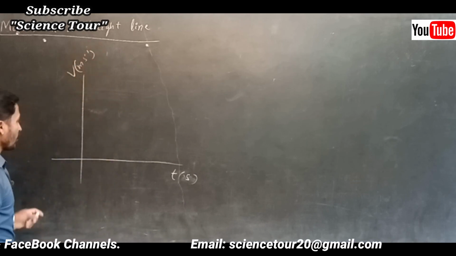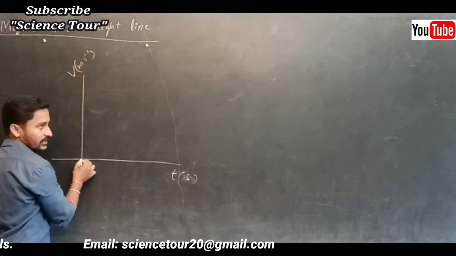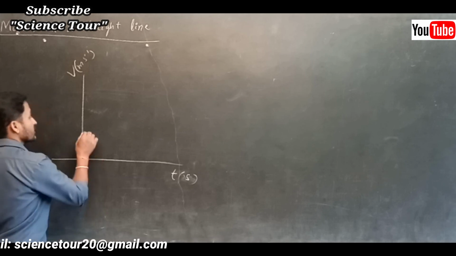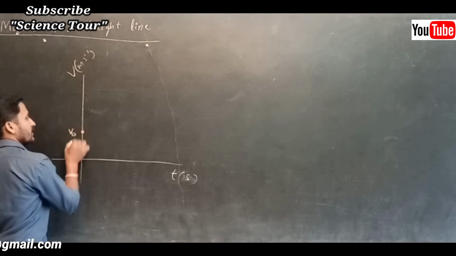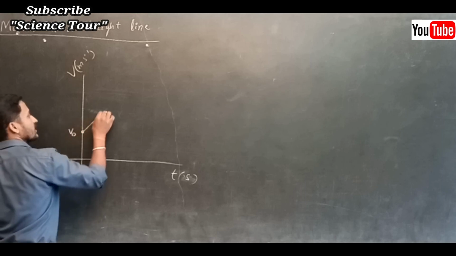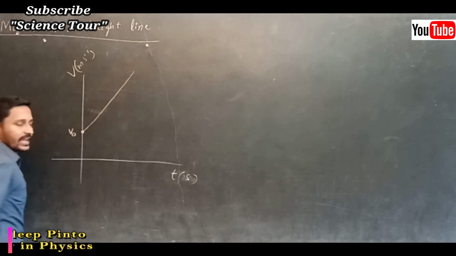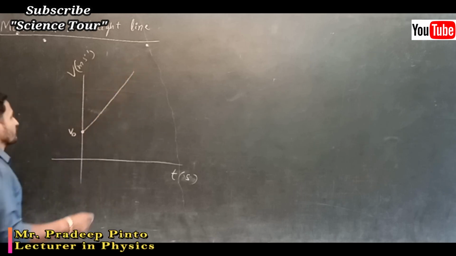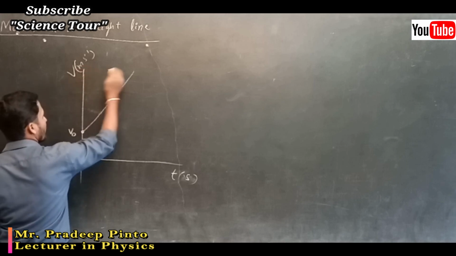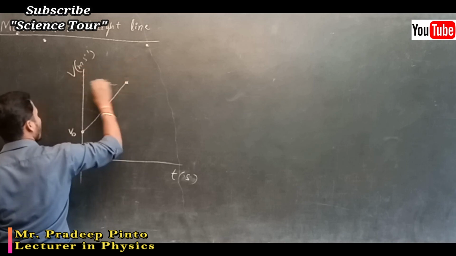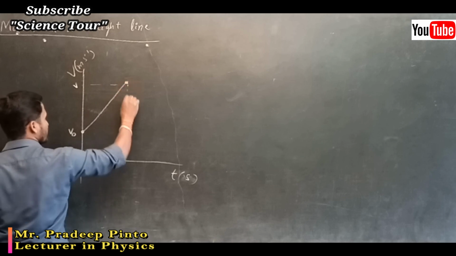The velocity at zero time is not zero. When you start the clock, some initial velocity it was having, after that increasing velocity, like that graph we have drawn. The final velocity we have written as v.